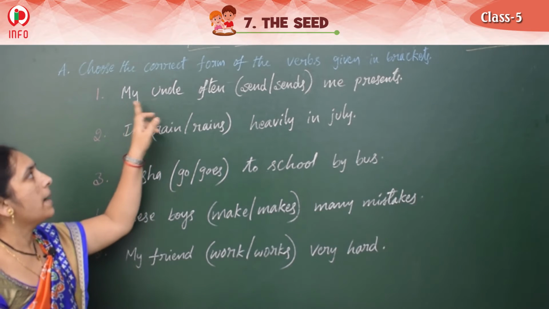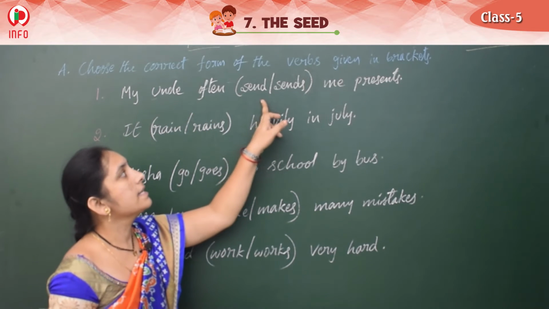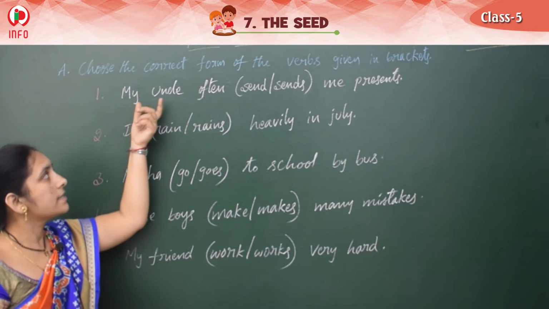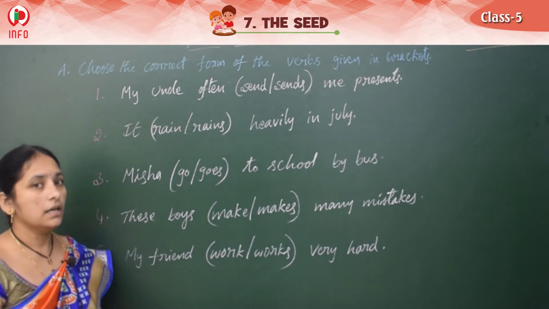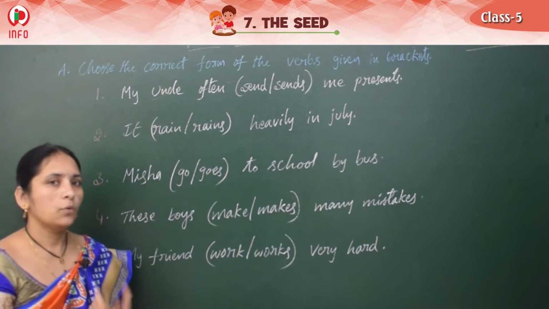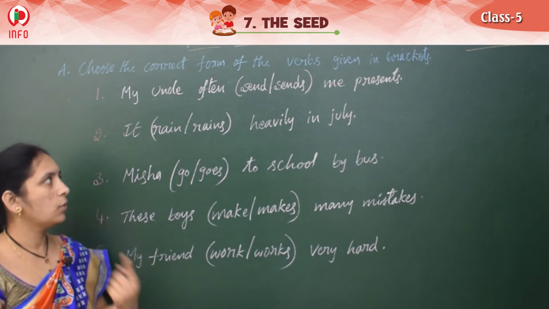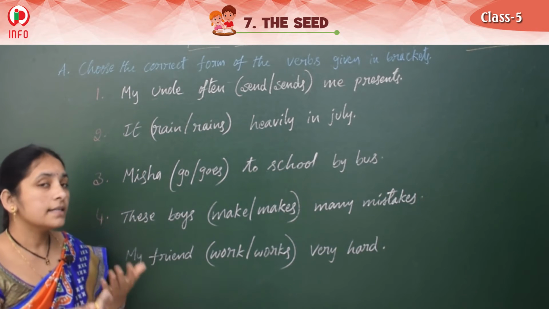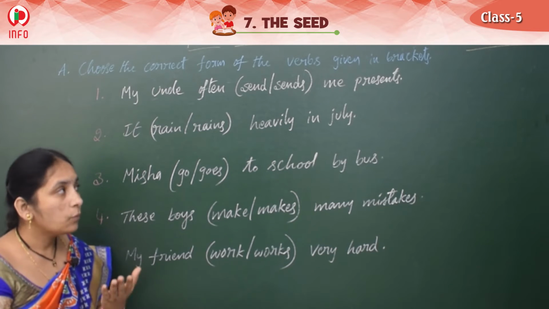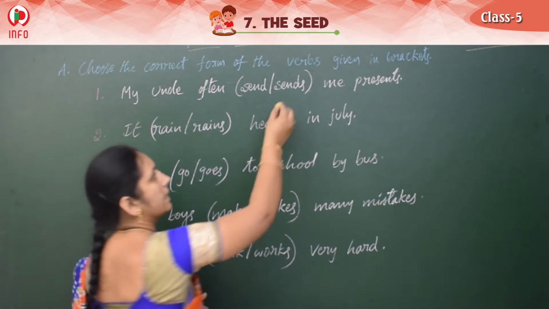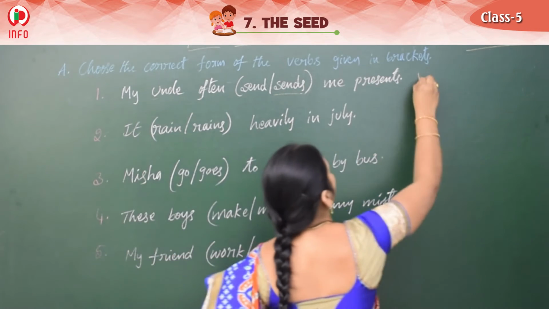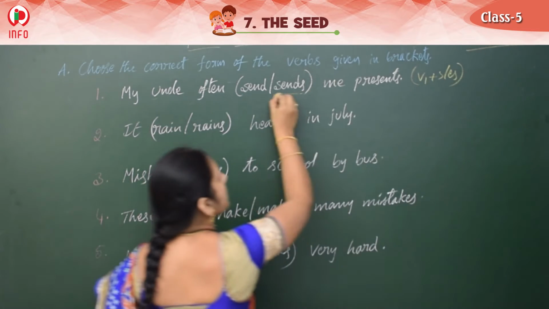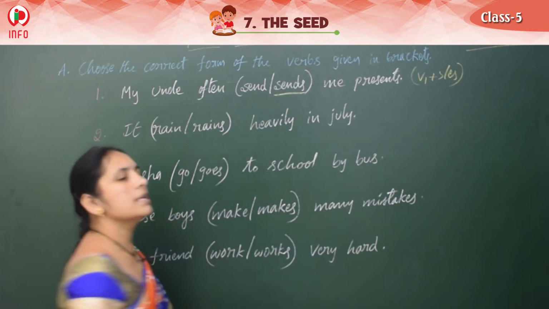Now see this. My uncle often sends me presents. So what is the subject here? My uncle. How many people are there? Only one. My uncle is only one. Then only one means it is singular. Singular means what we should write? Verb V1 SRES. So then we should write V1 plus SRES. That's why we should choose sends here. So this is the correct one.